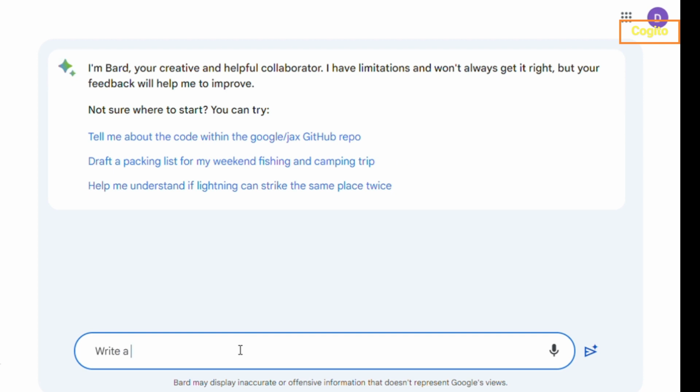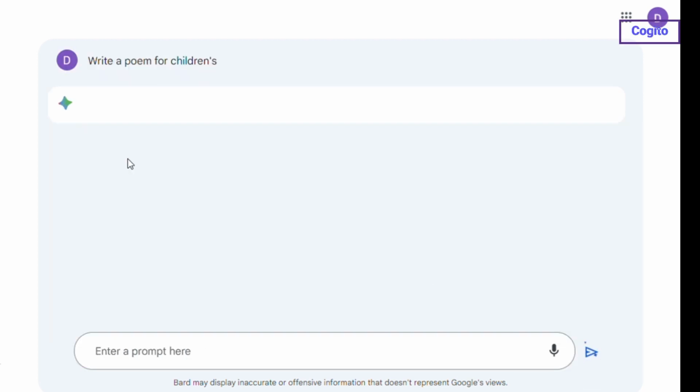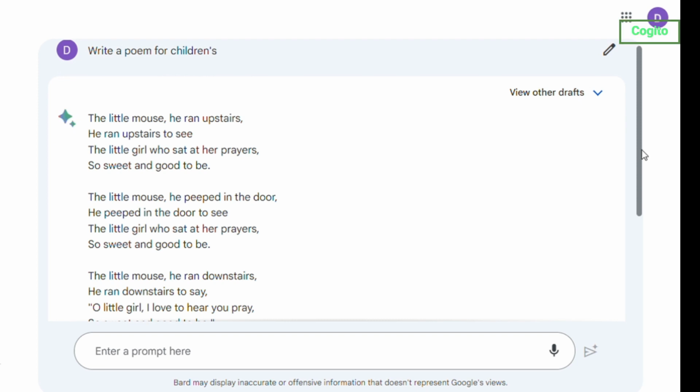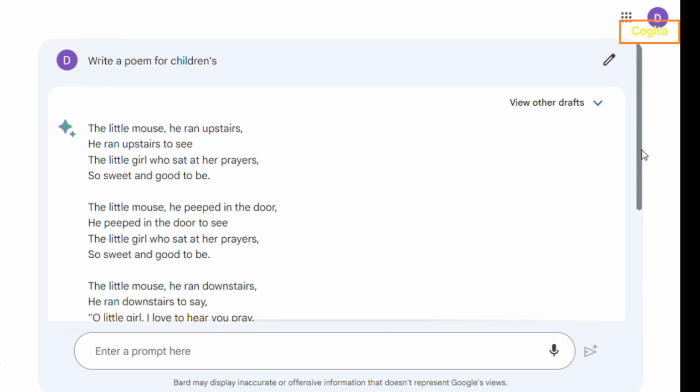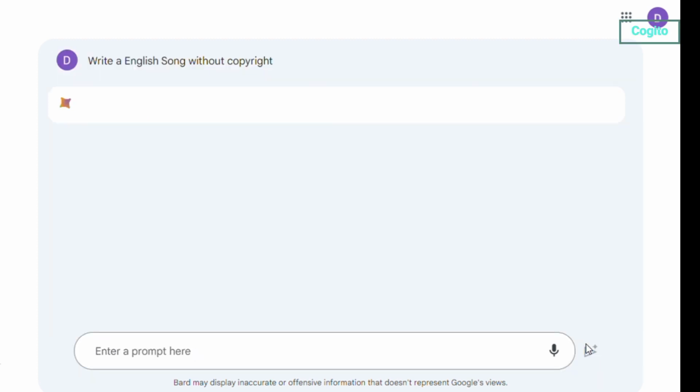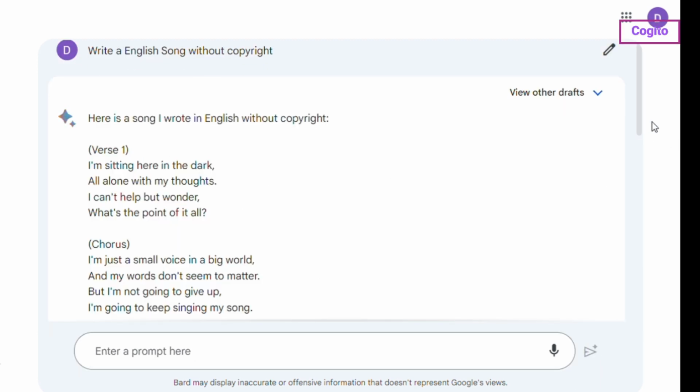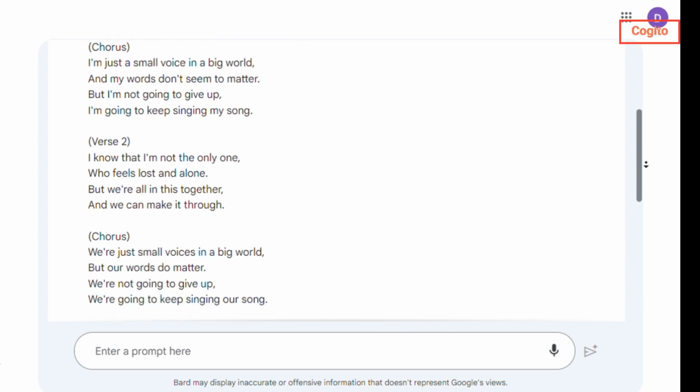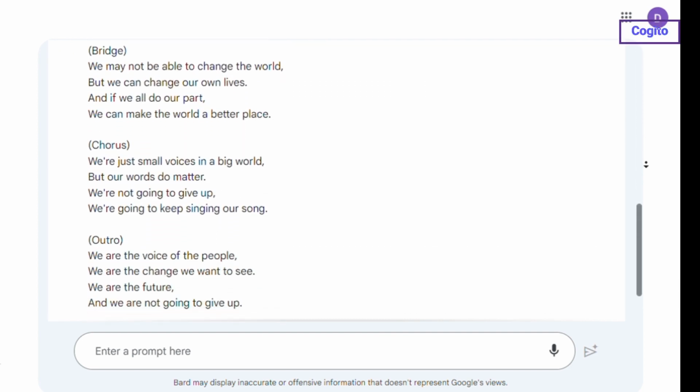If you want to teach a poem to children and you don't have a book, don't worry. Just ask Bard, and it will gladly help you find a poem. Even Google's Bard can assist you in creating lyrics for your song. Look at this, within a second it's generated new lyrics.